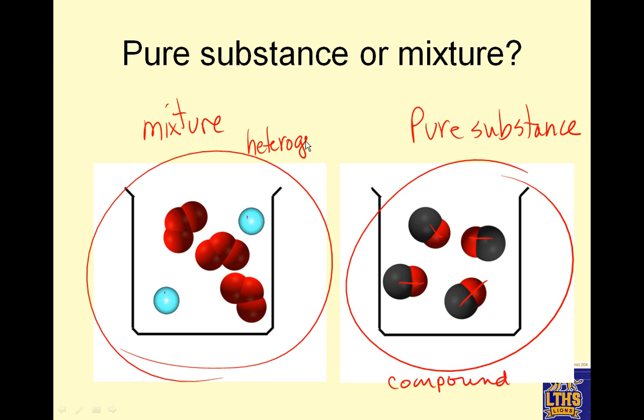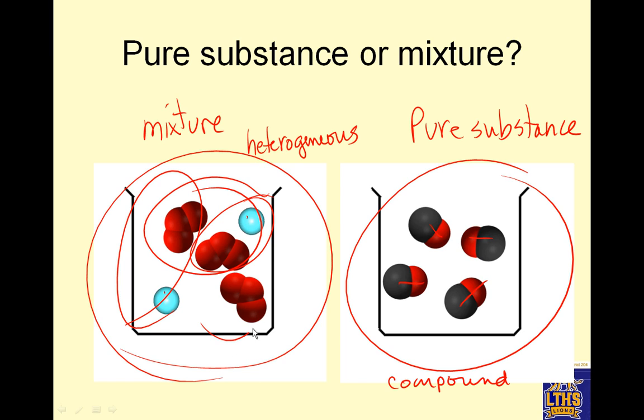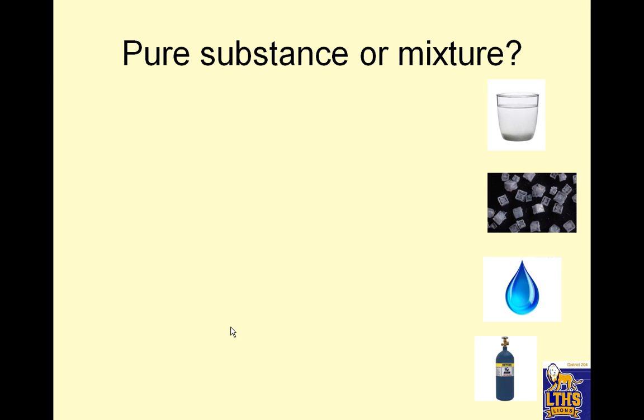Heterogeneous. Here's why. If I take a spoonful, I might get some of that. If I take another spoonful, I might get that. If I take a third spoonful, I might get that. So each spoonful is not the same. So it's a heterogeneous mixture.